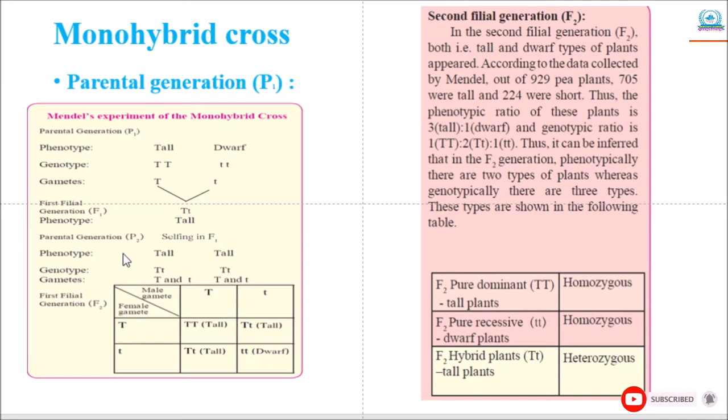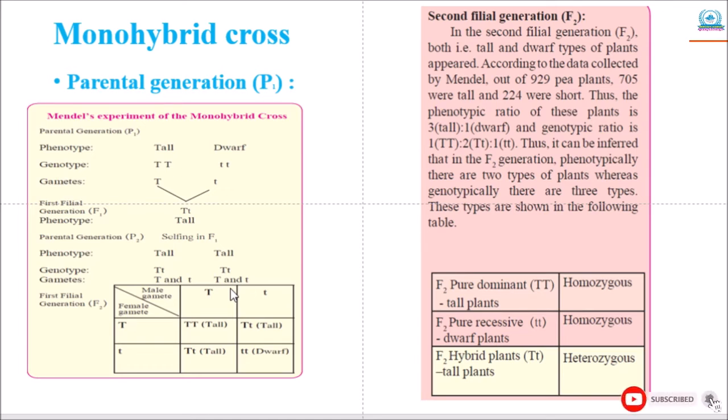So the genotype of the P1 tall plant is capital T capital T, and it produces only one type of gamete, that is capital T. Then the genotype of the F1 tall plant is capital T and small t. Thus, we can say that in the case of tall plants of the F1 and P1 generation, though they show a similar phenotype, their genotypes are different.